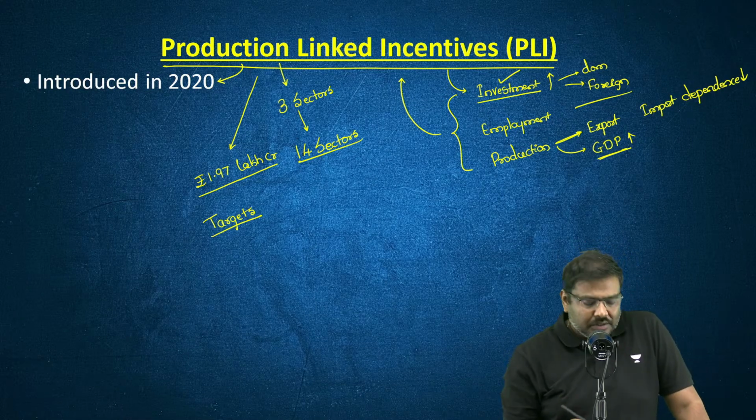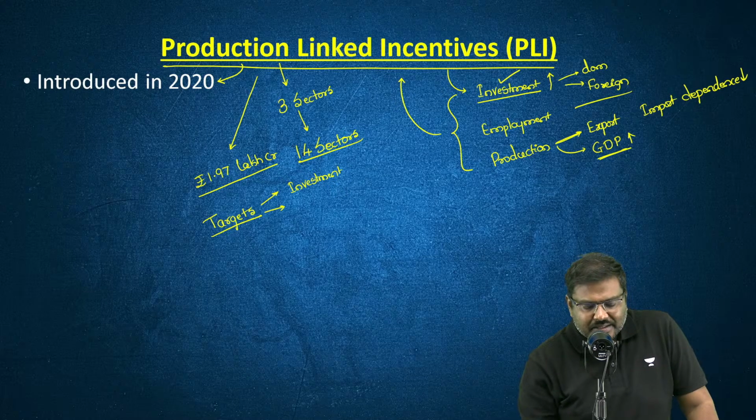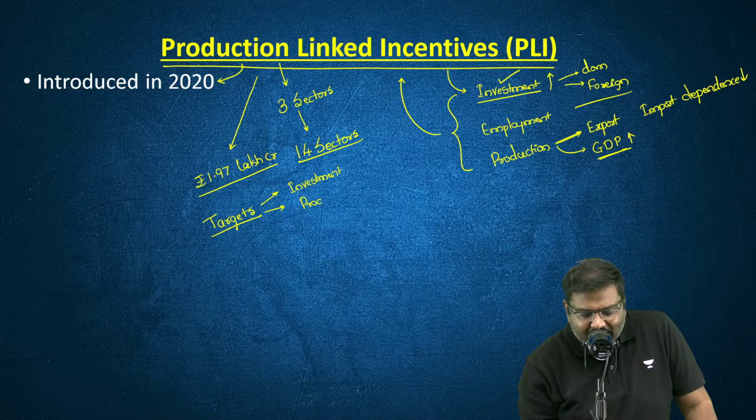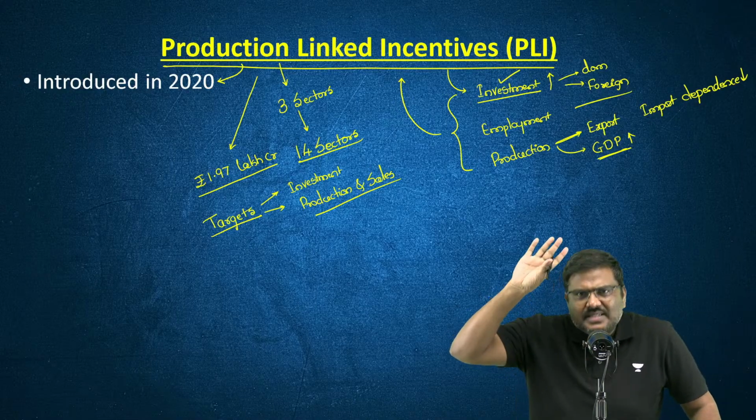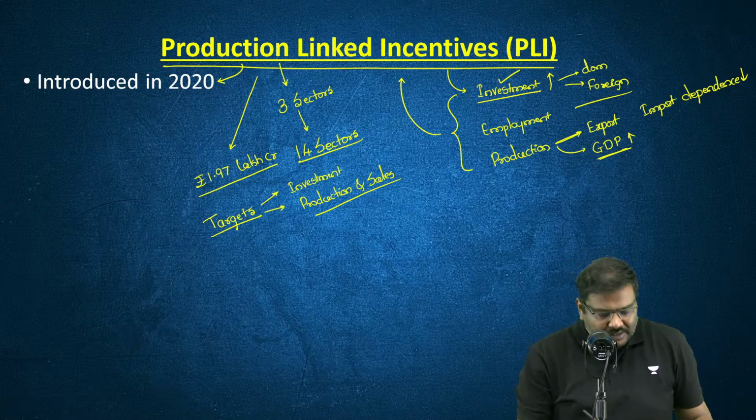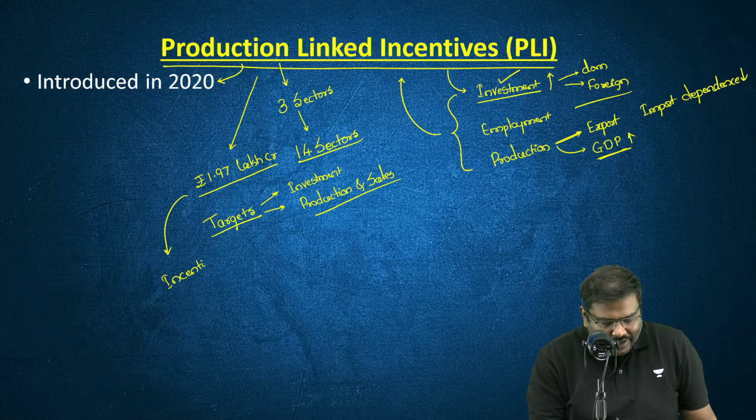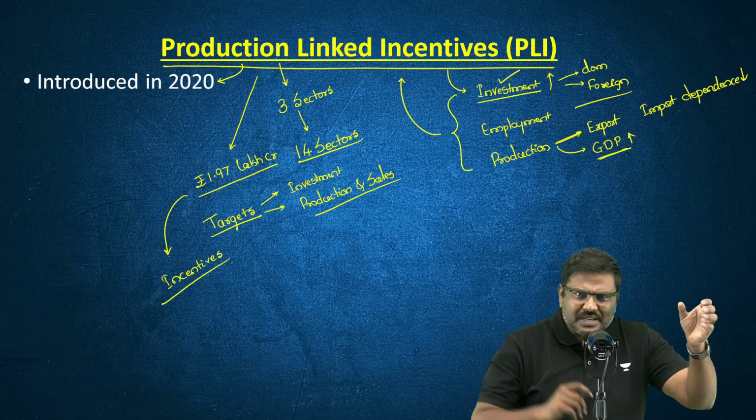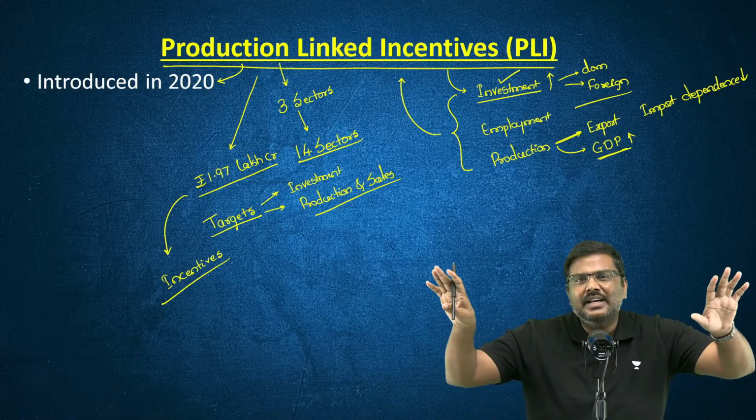For example, the targets could be in terms of investment every year. The target could be in the form of the amount of production and the sales done by the companies, etc. So a certain amount of target is provided to all the participating companies. And if the companies can meet these targets, the government will provide incentives, generally in the range of 4% to 6%, which will vary from one sector to another. Do not memorize individually.